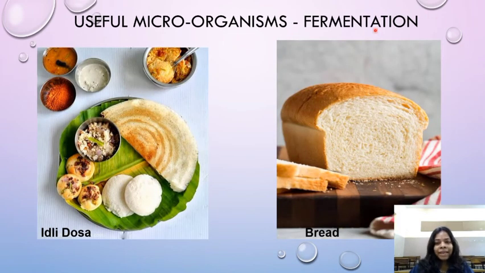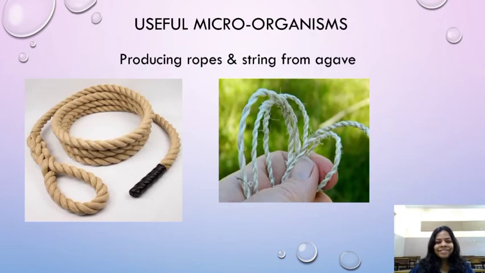Again, one more application of fermentation process. Microbes are also used in making the idli dosa batter very healthy and nutritious, and we get a very nice meal here. Fermentation process. Microbes are also used in making bread by the fermentation process. Brown bread is healthier than white bread, children. One more use of microorganisms. See, children, so many benefits of microbes.